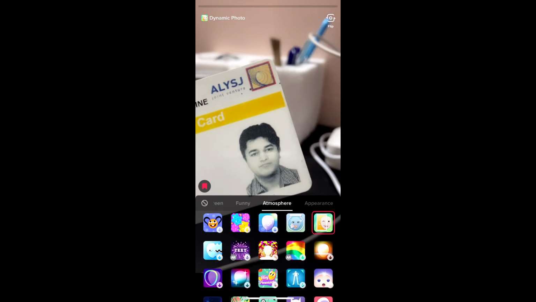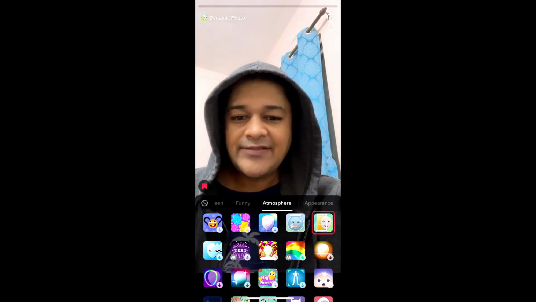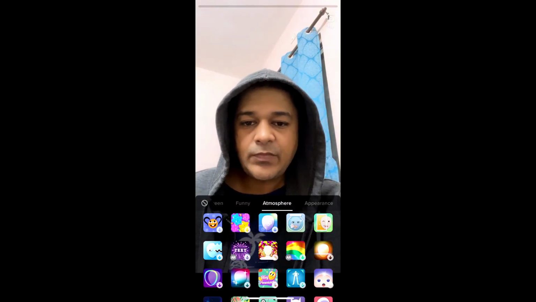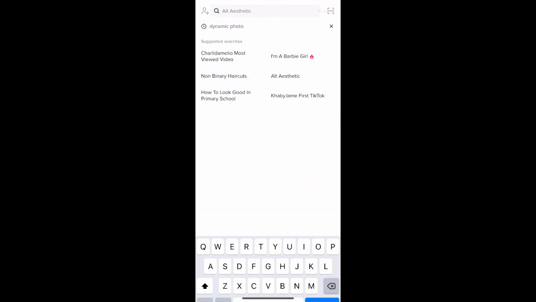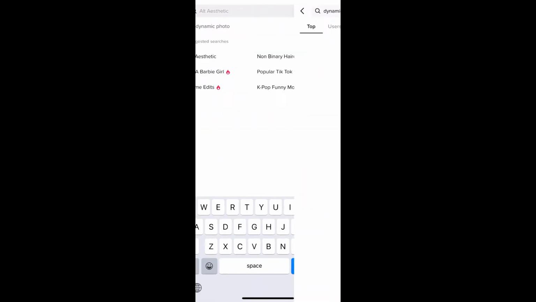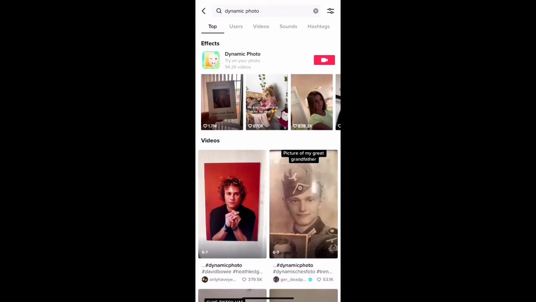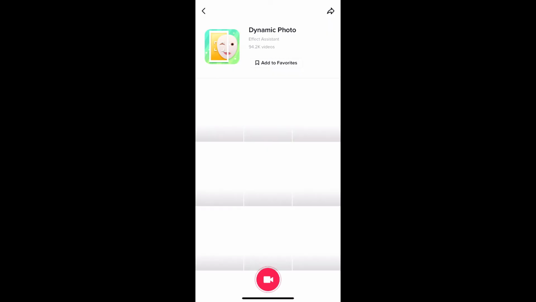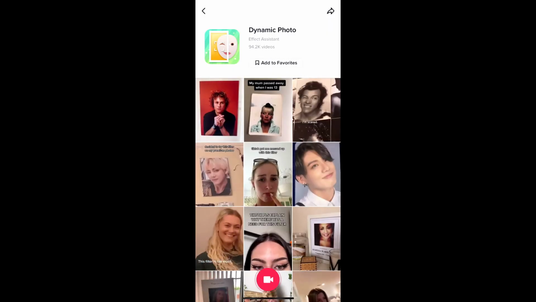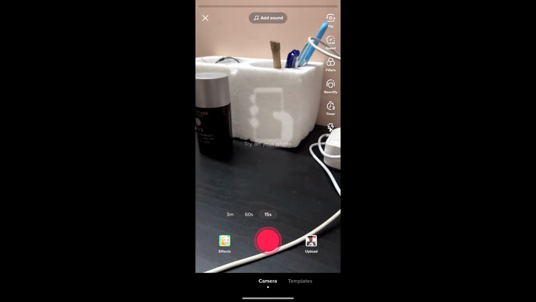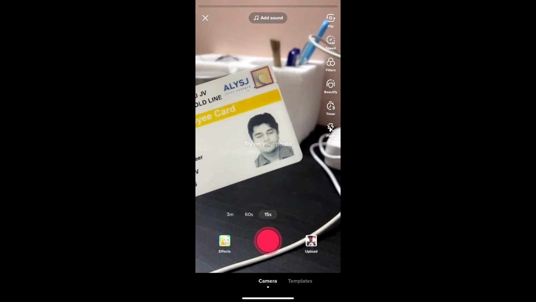Okay, and suppose you are not getting the effect from the effect gallery, then what you can do, let me close this. You have to go to discover and here search for dynamic photo. Okay, on the top row you will see the effect icon. Just tap there and you will be directed to the effect page. Now from here you can add it to your favorites, and at the bottom of the screen you can tap on the record button to use this filter likewise.